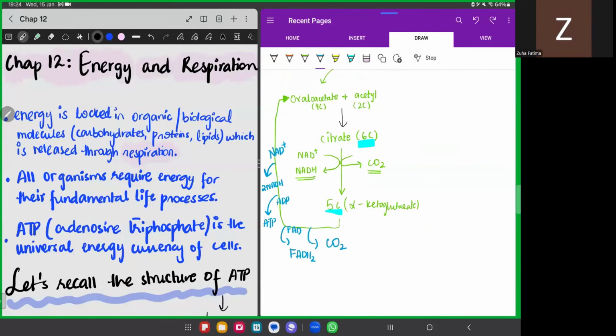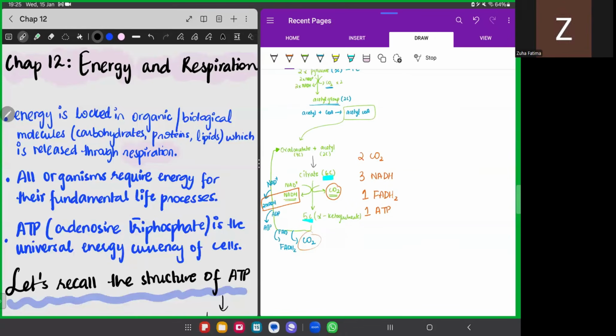Now, if we add all of this up, we are observing two carbon dioxide moles being evolved, and we have 3 moles of NADH. We have 1 mole of FADH2 and 1 mole of ATP. This is from one single acetyl.